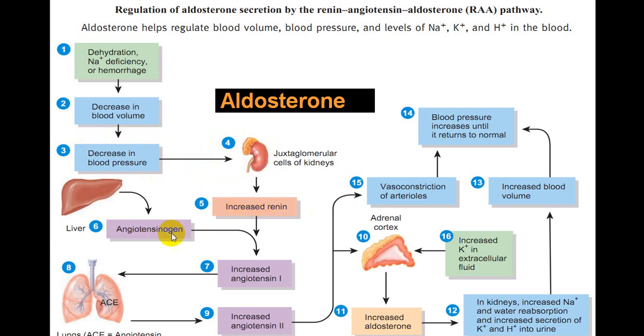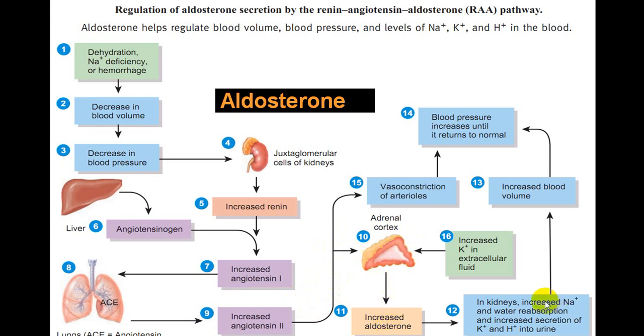That renin acts on angiotensinogen and converts it into angiotensin 1. Angiotensin 1 is then converted by ACE, angiotensin converting enzyme, which is present in lung tissue, into angiotensin 2. Angiotensin 2 has an effect on peripheral blood vessels, producing vasoconstriction. It acts via the AT1 and AT2 receptors; we will deal with that in a little more detail further on. It also acts on the adrenal cortex and releases aldosterone.